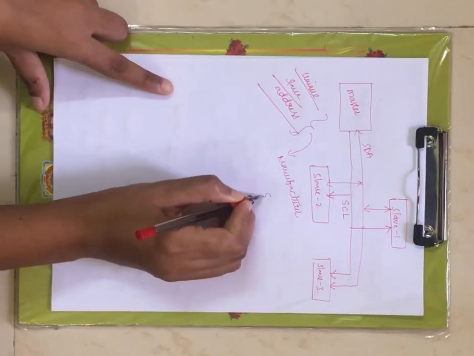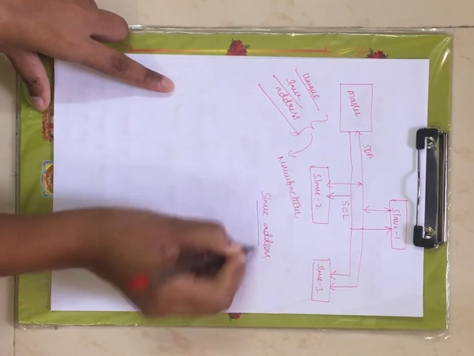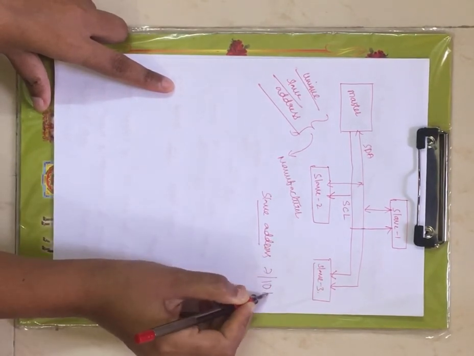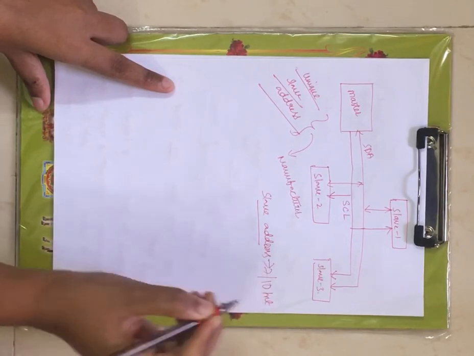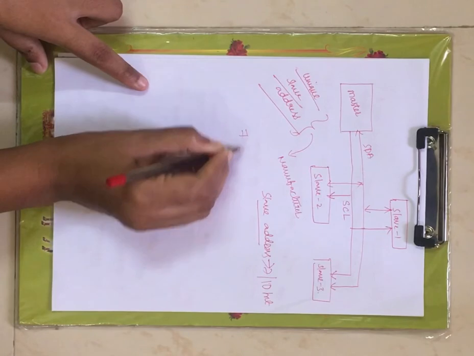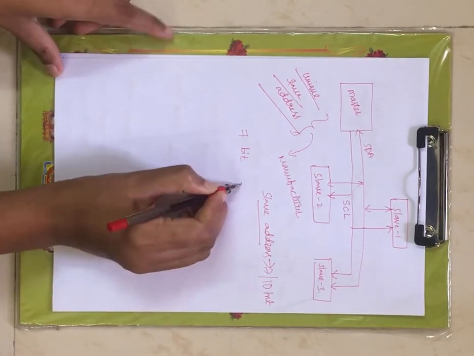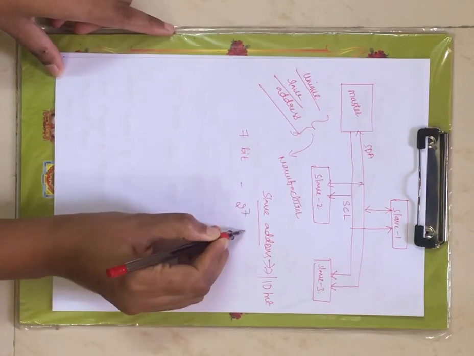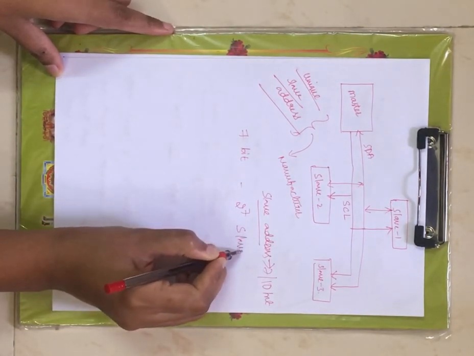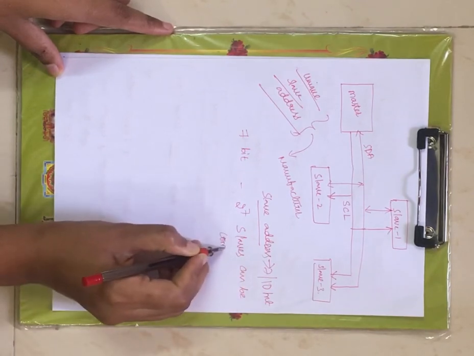Now generally this slave address is 7-bit or 10-bit. Now if the slave address is 7-bit, that means 2 power 7 slaves can be connected to the master, right?